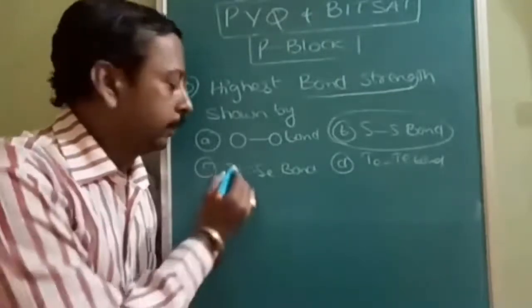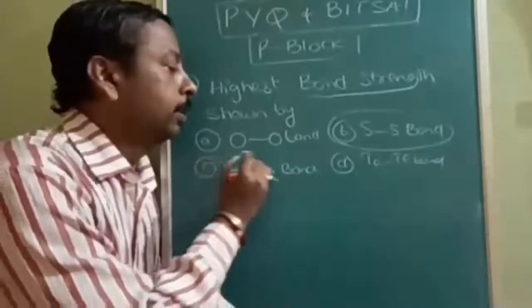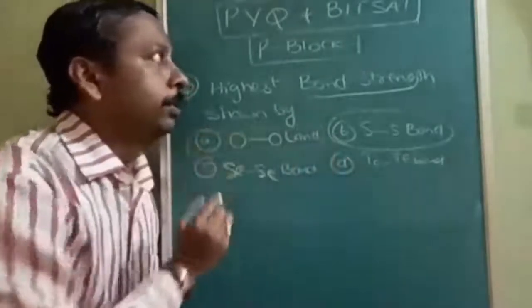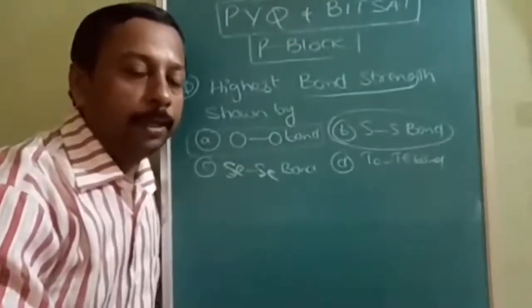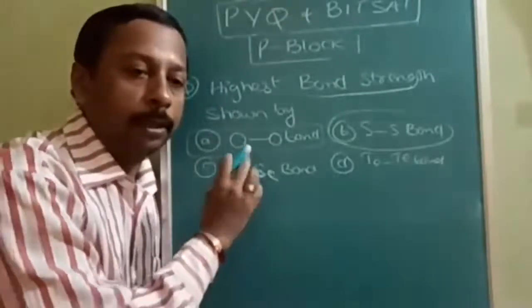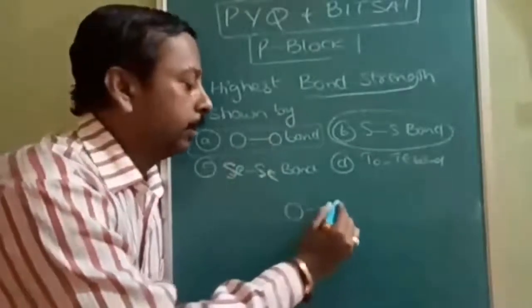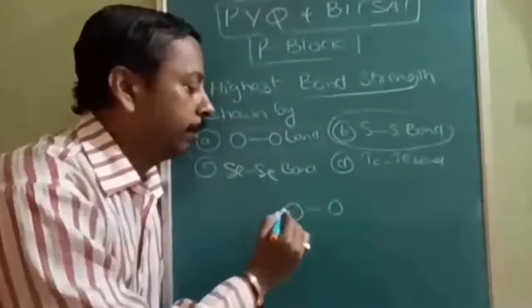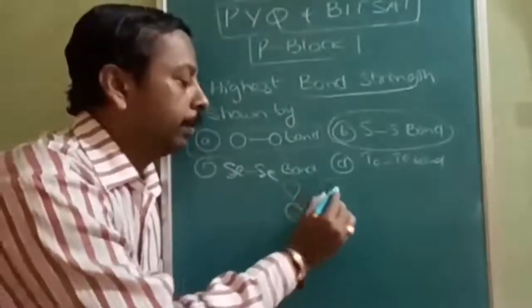When this question came in the BITSAT examination, most people thought it was a very easy question and that they would definitely crack this exam. But it is not like that. In the oxygen bond, there is a problem: oxygen lone pair repulsion will be there.